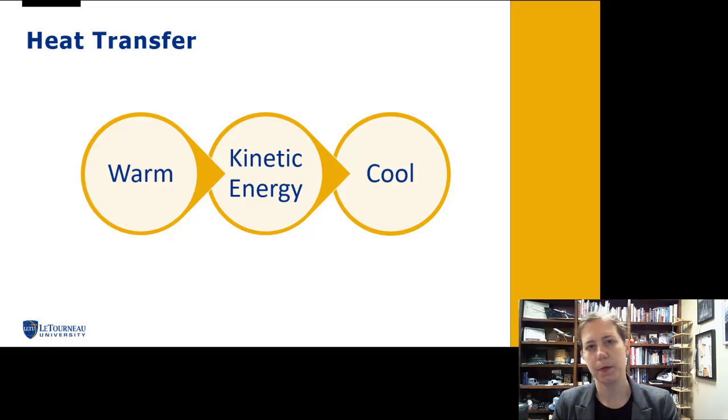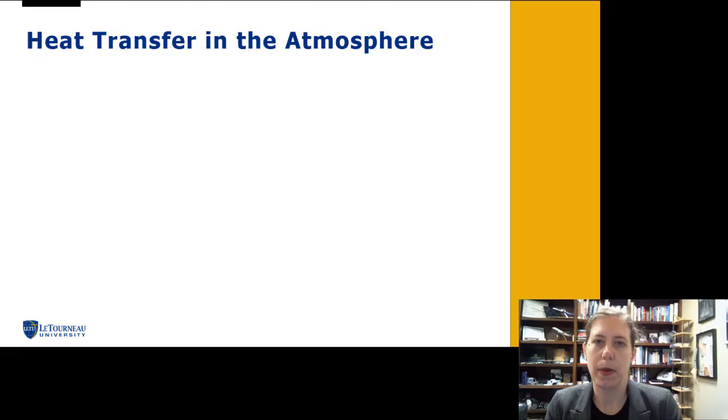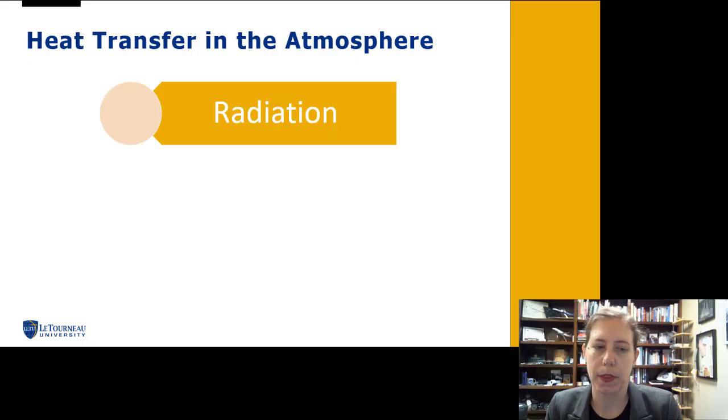So we stopped last time talking about how heat is transferring kinetic energy from one mass to another. Let's talk about methods of heat transfer that happen in the atmosphere. So the first method that we can see is radiation.